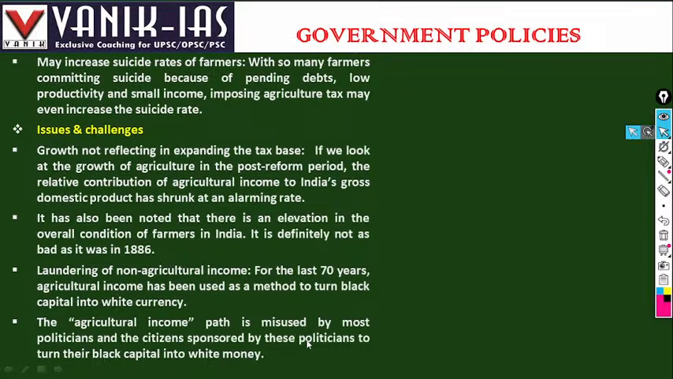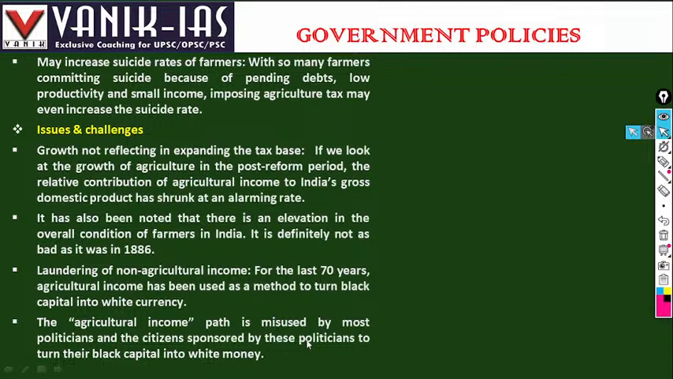It may increase the suicide rate of farmers, with many farmer suicides happening because of pending debt, low productivity and small income. Imposing an agriculture tax may increase the suicide rate, because farmers take a loan, the crop fails due to natural calamities, they are unable to make the payment and they commit suicide.